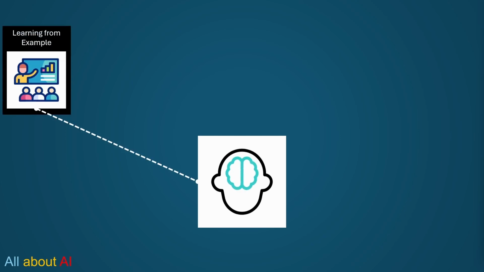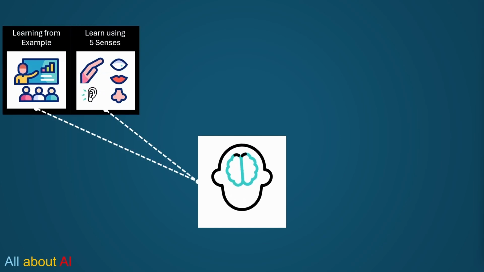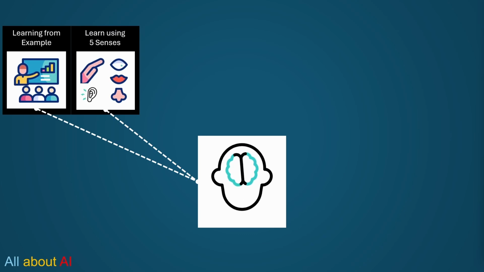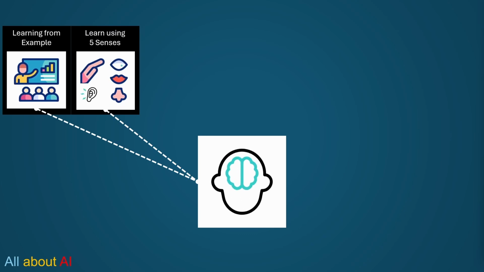Now let's take a look at how humans learn, and how generative AI is closely connected with all the ideas of learning and generating something that humans do. We learn from examples since our childhood. We use our 5 senses to perceive the world, and then we learn from it.